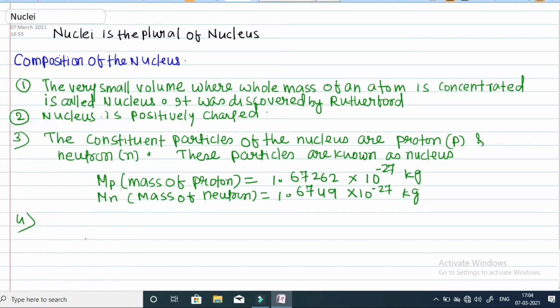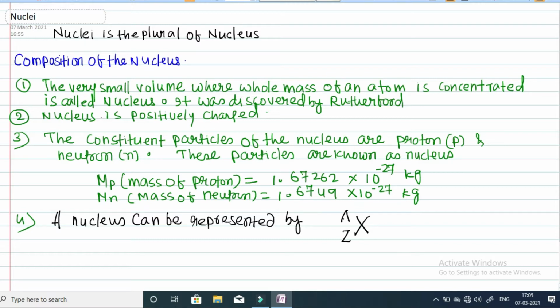A nucleus can be represented by this symbol X with Z and A, where X is the nucleus of any element or an atom.